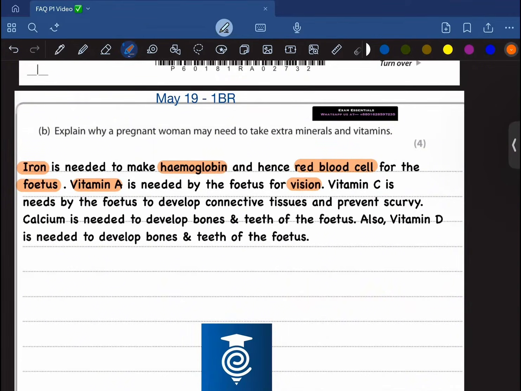Vitamin C is needed to develop connective tissues and prevent scurvy. And calcium is needed to develop bones and teeth for the fetus, and also vitamin D is needed to develop bones and teeth of the fetus. Moving on.